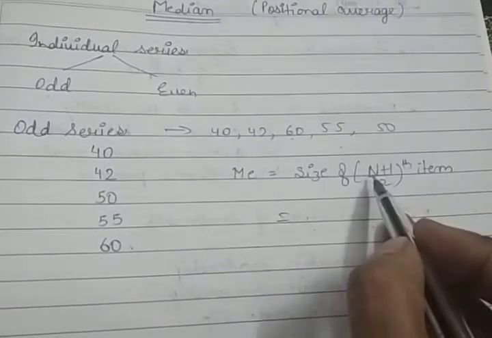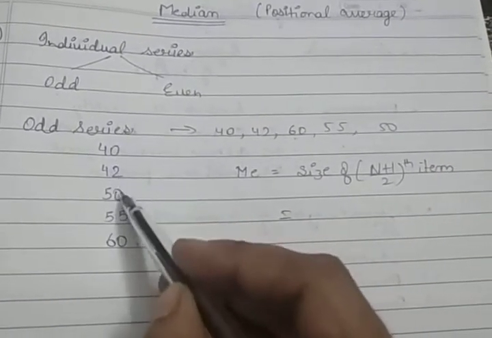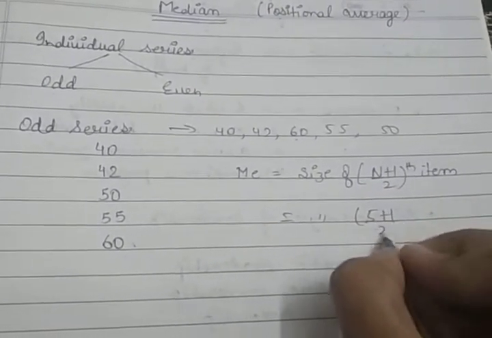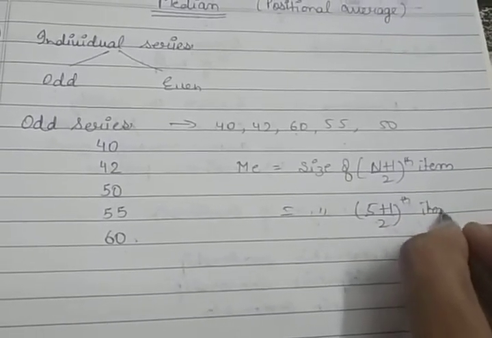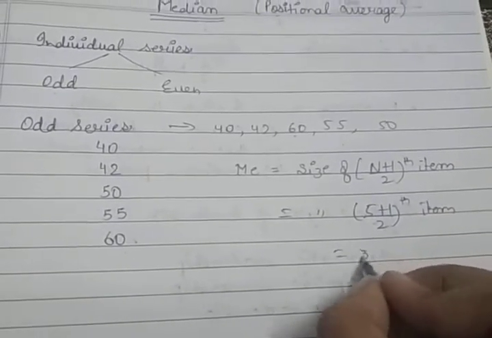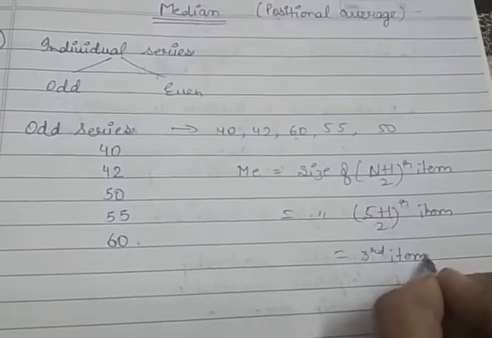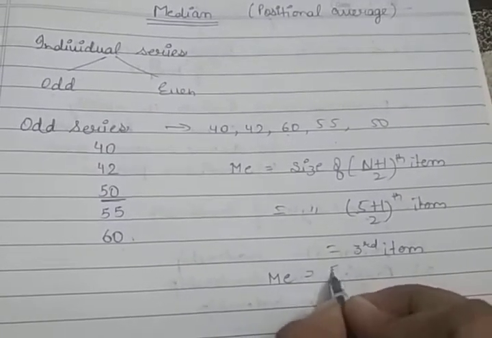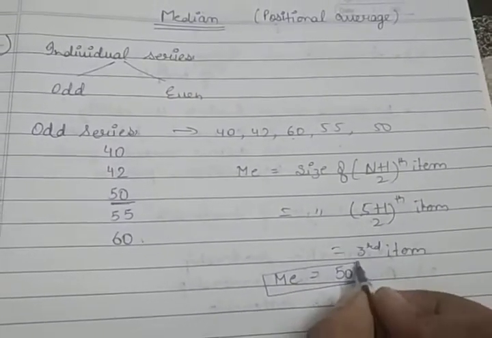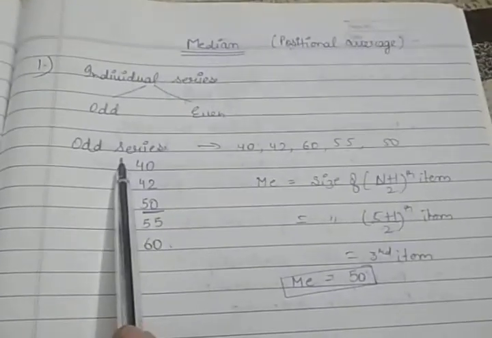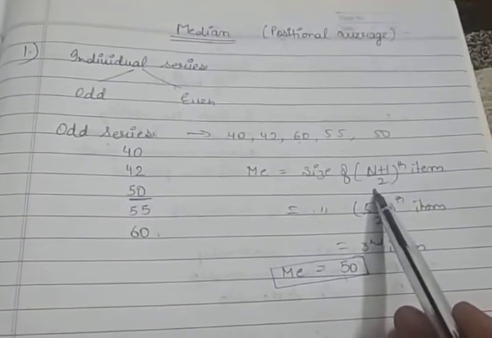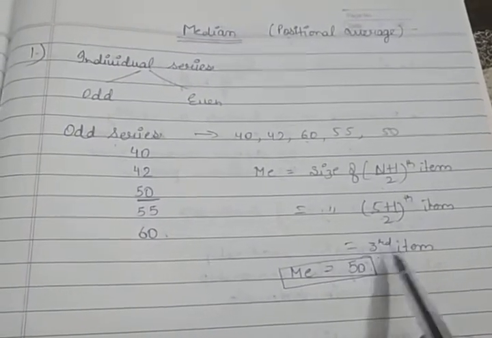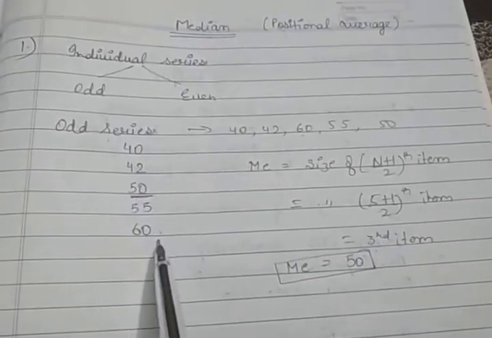Now n means number of items. We have 1, 2, 3, 4, 5 items. The size of (5 plus 1) upon 2 item. So 6 upon 2, that means third item. So what is the third number in our series? That is 50. So your median is 50. So in the individual series, when the odd series is given to us, we have to use the formula and then put the values: 5 plus 1, directly third item. So third item you can write whatever is given in your series.